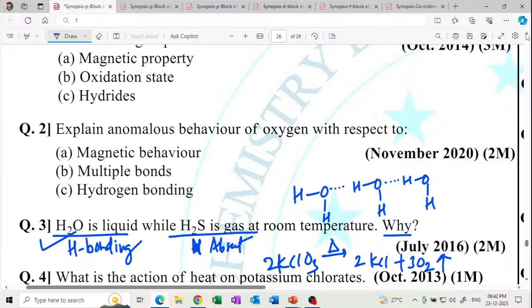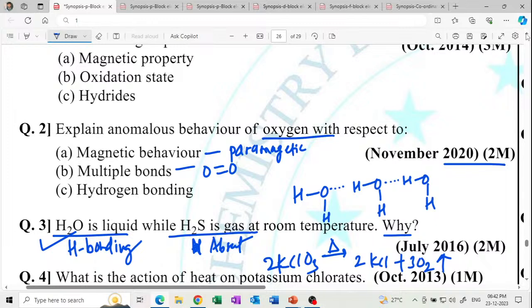But very important, hydrogen bonding. Explain the anomalous behavior of oxygen with respect to... So these are 2 marks questions. Okay, magnetic behavior: oxygen is paramagnetic. It attracts the magnet, whereas others are diamagnetic. Multiple bonds: oxygen makes double bonds, and the others make only single bonds.